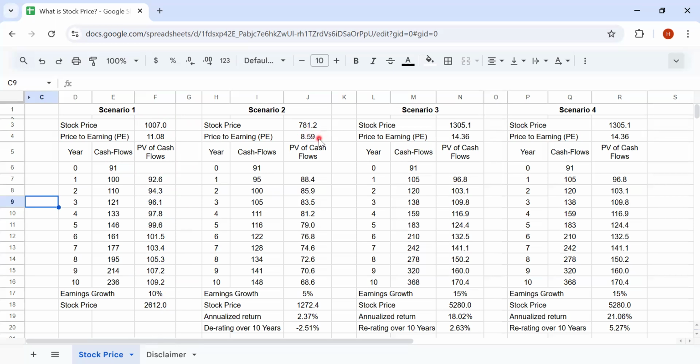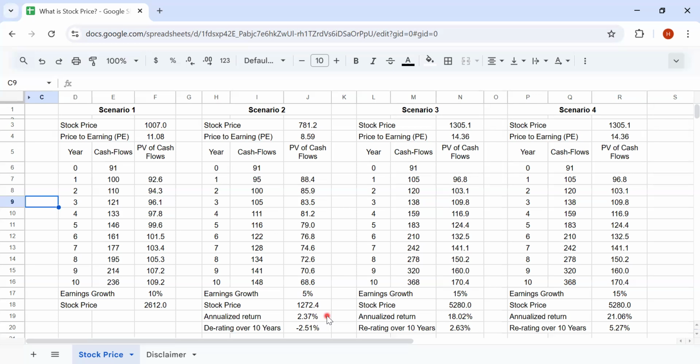Here, an analyst assumed that the growth would be only 5%, contrary to the company's expectation of 10%. So the fair price, if we calculate, will come around 781 rupees. And the PE at this price would be around 8.59. So after 10 years at a growth of 5%, the share price would become from 781 to 1272.4. But what if you invested at 1007? You'll be making an annualized return of 2.37%.